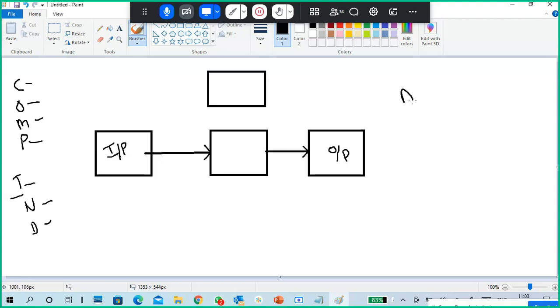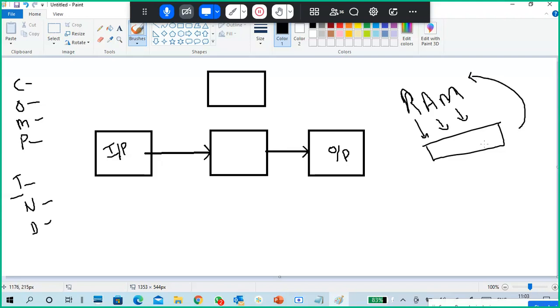For example, RAM is random access memory, which has an exact meaning inside, and because of random access memory, the short form is like this.